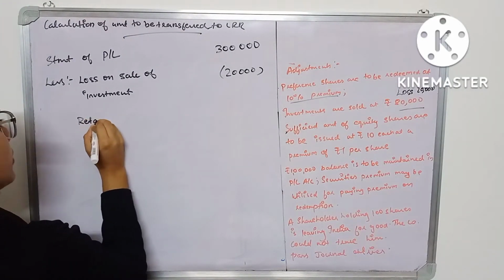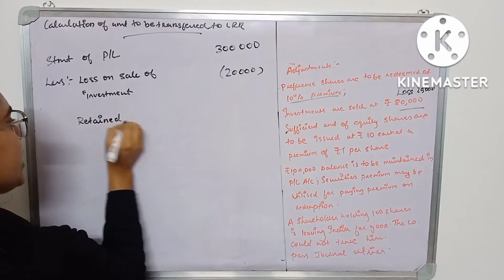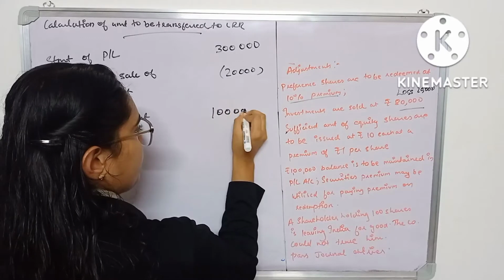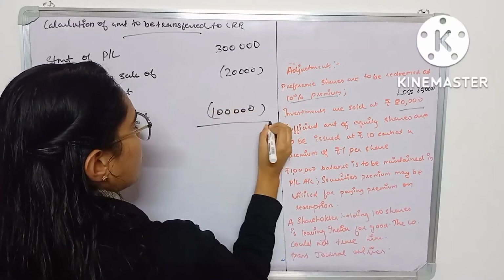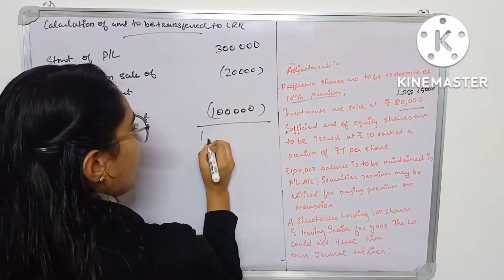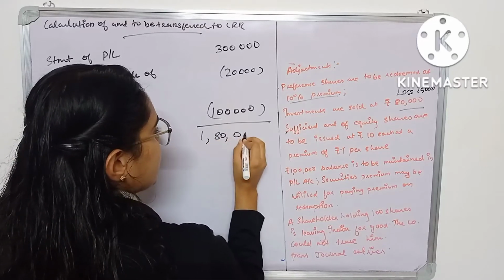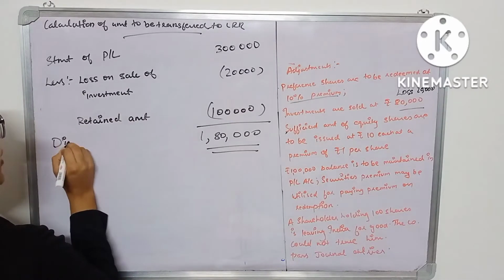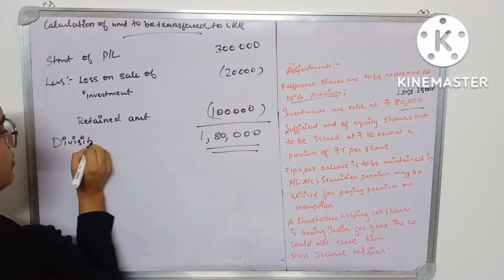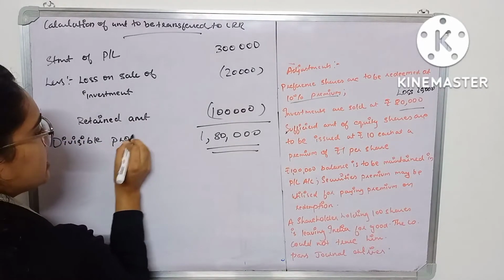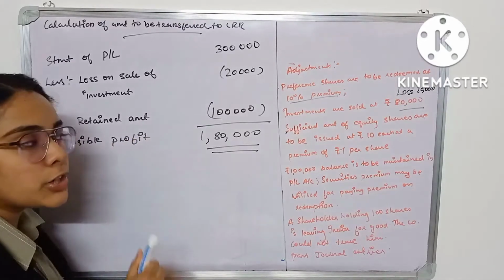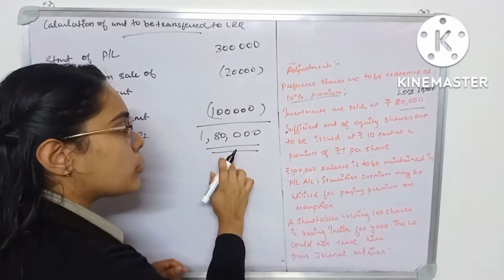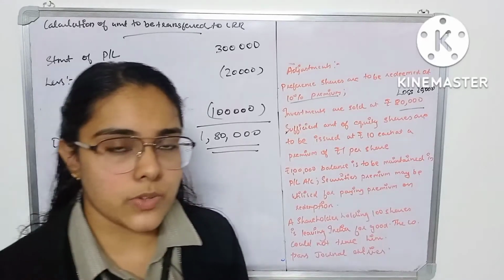Retained amount is 1 lakh. So the remaining amount will be 1,80,000. This is the amount of divisible profit available for redemption purpose. And this is the amount to be transferred to CRR, that is capital redemption reserve.